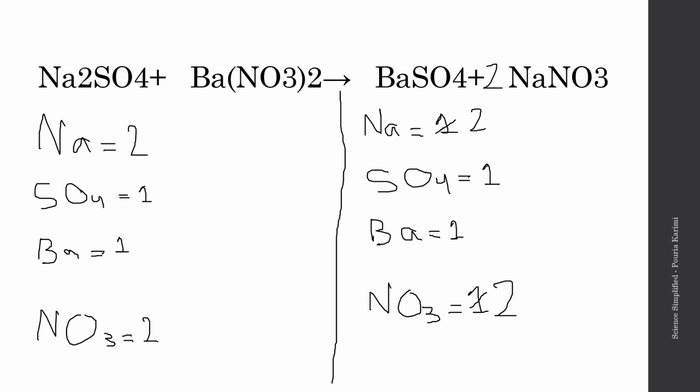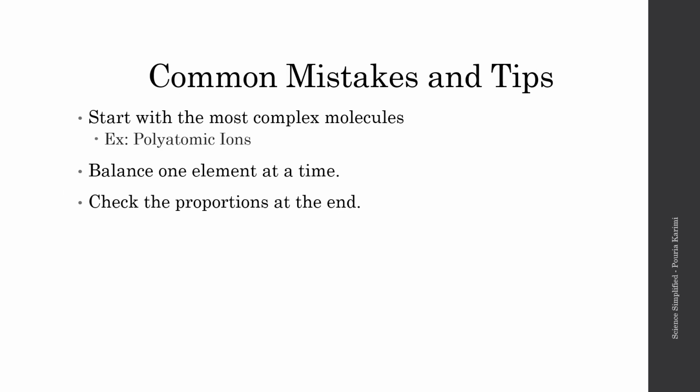So the key to solving these equations, the tips and tricks, is to start with the most complex molecules, such as polyatomic ions, as we saw here. Okay, because if you start with small molecules and work your way up to the big and complex ones, then you're going to get everything wrong and it's going to get messy, and you might have to redo everything.